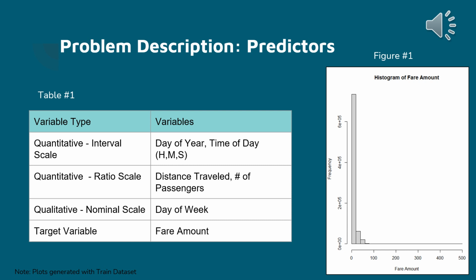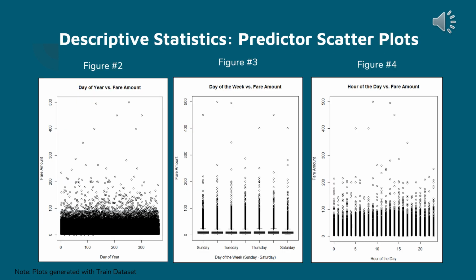If we look at these figures, each figure describes a comparison. Figure 2 compares the day of the year versus the fare amount, in which there is no defined correlation. Figure 3 compares the day of the week versus the fare amount. There's a very small difference. If you look closely, you'll see the box plots are extremely shrunk due to the extreme high fare amounts. Figure 4 compares the hours of the day versus the fare amount.